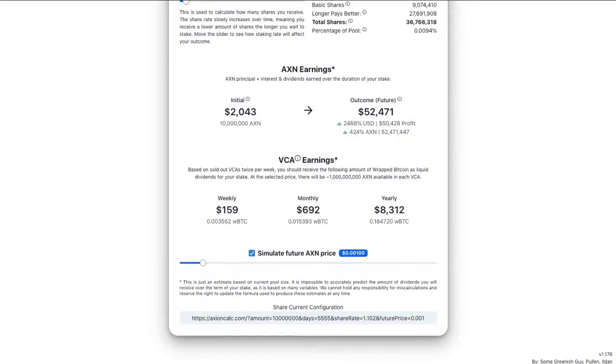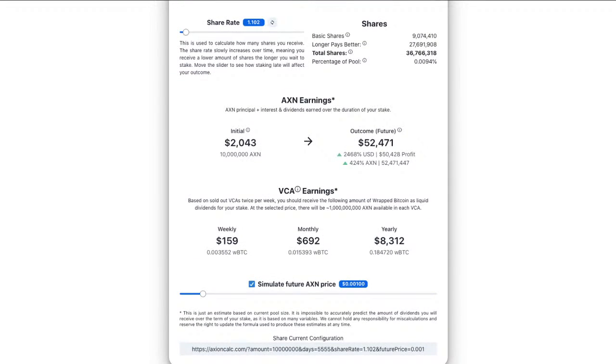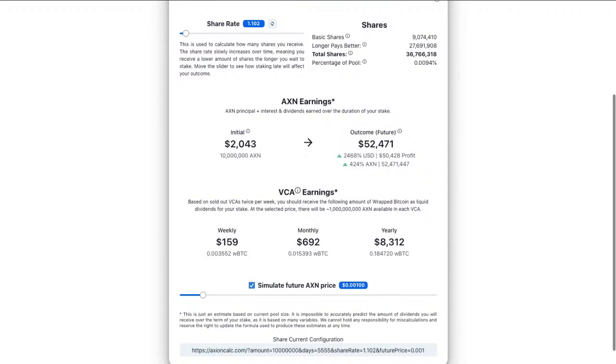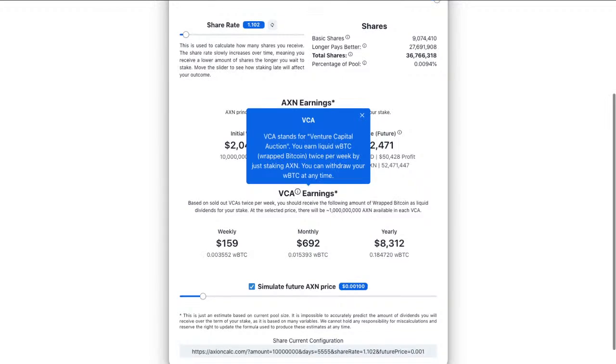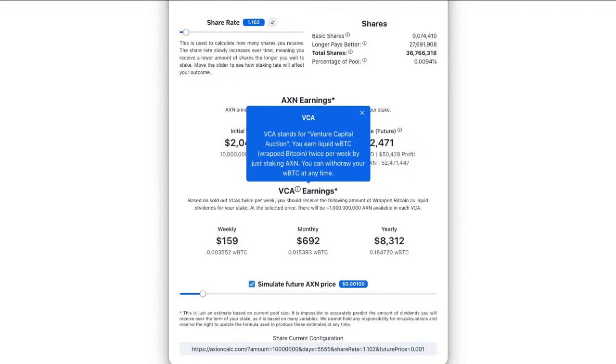Now let's quickly look. We've just added the VCA earnings. So we're going to go through the I on here. So the I here has got information. Now I'll just leave this in the comment section so you can check this out if you wish. Now, basically, they've added this. It says VCA stands for Venture Capital Auction. So if you didn't know that, that's what it means.